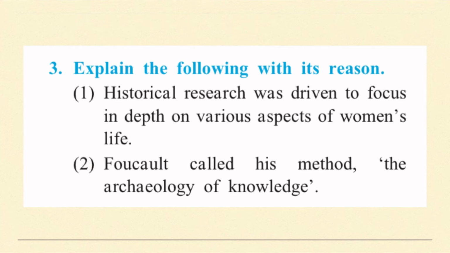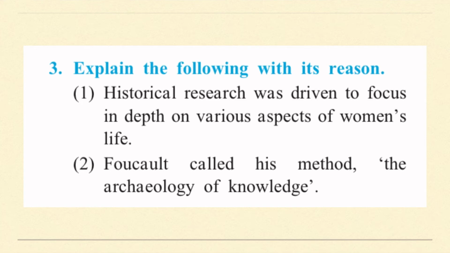Next we have Michel Foucault called his method the archaeology of knowledge. Now we have discussed Michel Foucault as well. According to Michel Foucault, the prevailing method of arranging historical events in a chronological order was not right. He threw light on the fact that archaeology does not strive to reach ultimate historical truth but attempts to explain various transitions in the past.